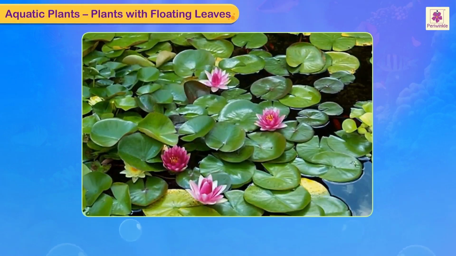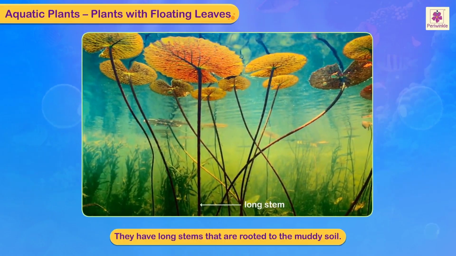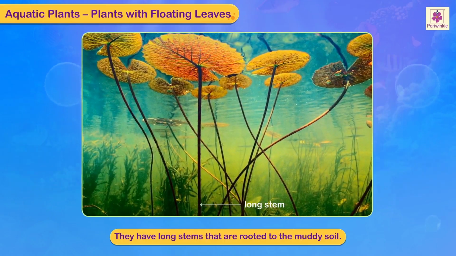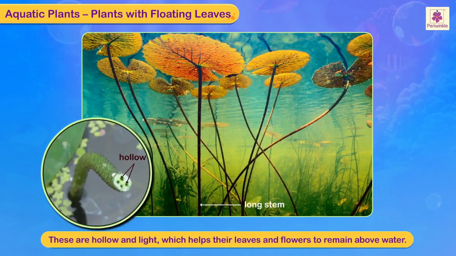C. Plants with floating leaves. Aquatic plants such as water lilies and lotus are freshwater plants. They have long stems that are rooted to the muddy soil. These are hollow and light, which helps their leaves and flowers to remain above water.